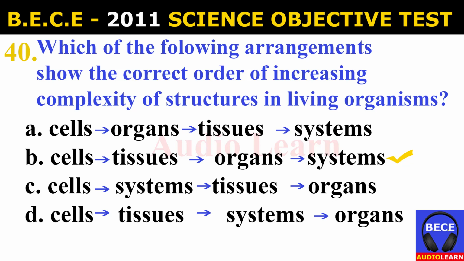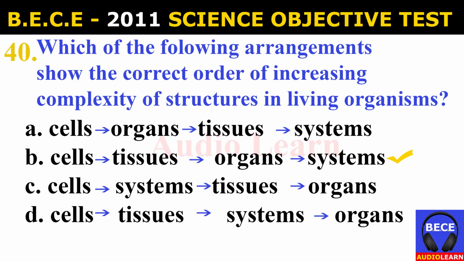Number 40. Which of the following arrangements show the correct order of increasing complexity of structures in living organisms? A. Cells to organs to tissues to systems. B. Cells to tissues to organs to systems. C. Cells to systems to tissues to organs.